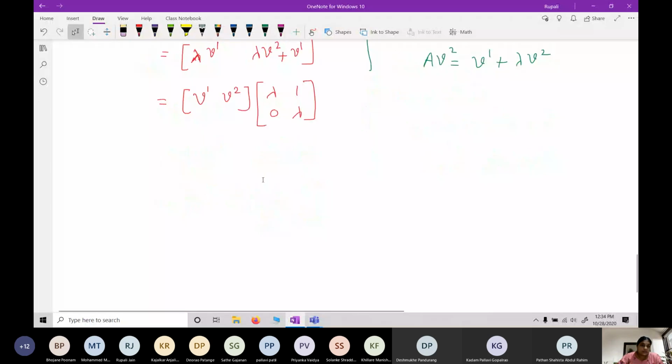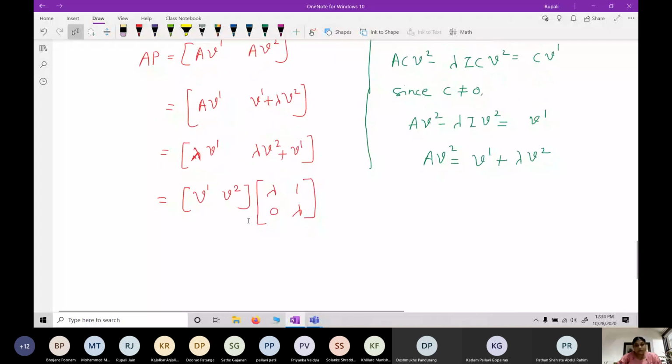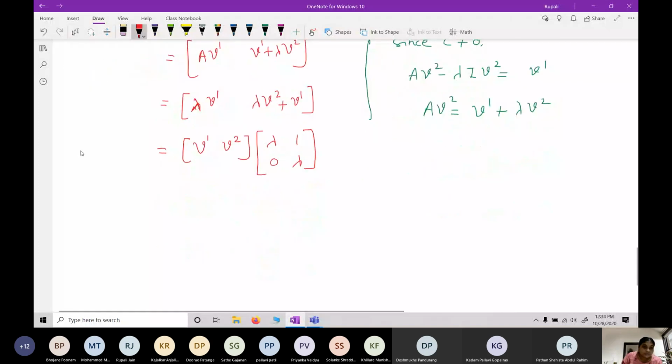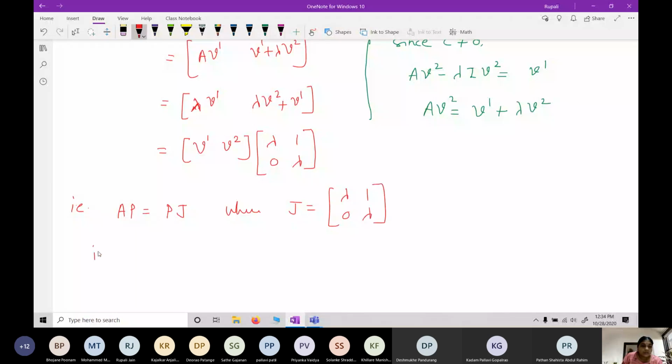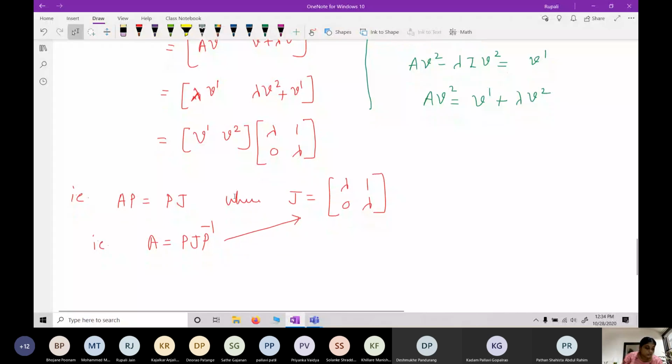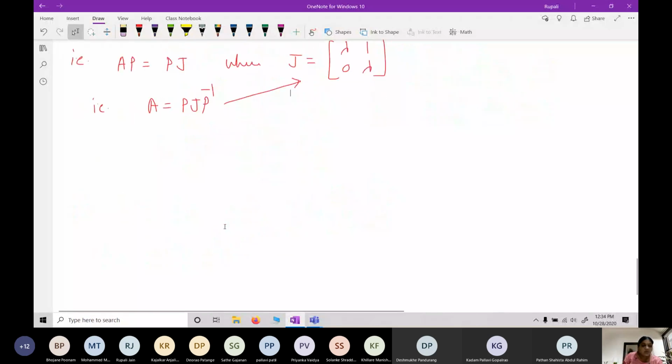So here we get AP is equal to PJ, where J is equal to lambda 1 0 lambda, that is A is equal to PJ P inverse, where J is nothing but this one. So therefore case 2 also over.